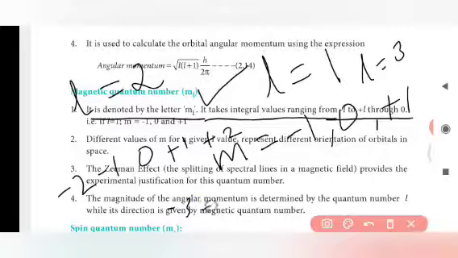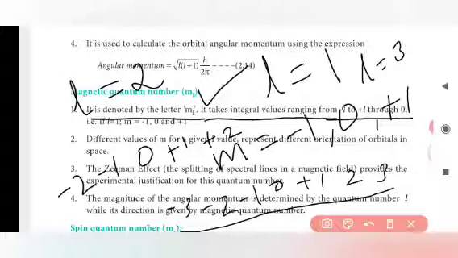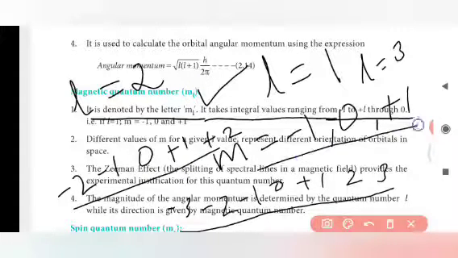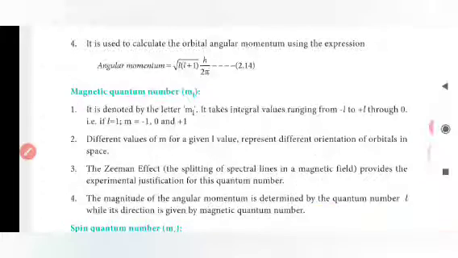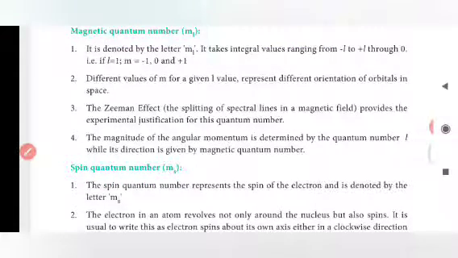If L is equal to 3, we get minus 3, minus 2, minus 1, 0, plus 1, plus 2 and plus 3. So we have 7 values for L equal to 3, 5 values for L equal to 2, and 3 values for L equal to 1. For L equal to 0 we have only one value. Different values of m for a given L value represent the different orientations of orbitals in space.